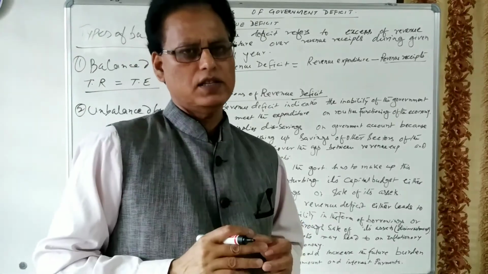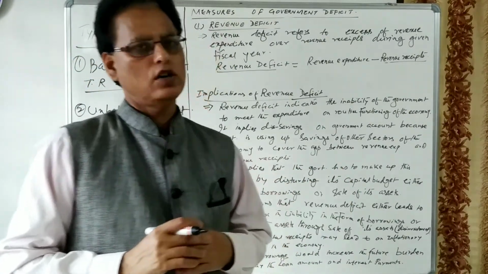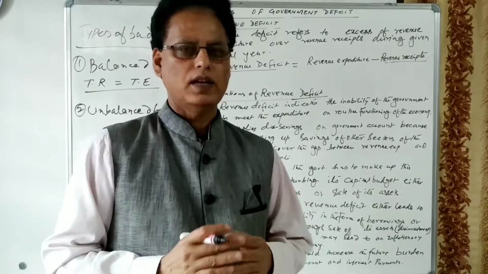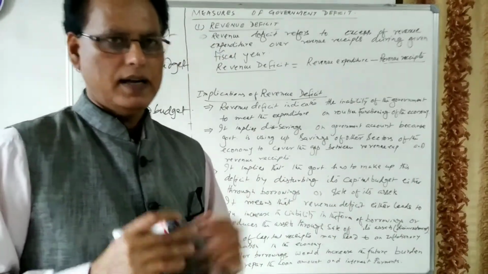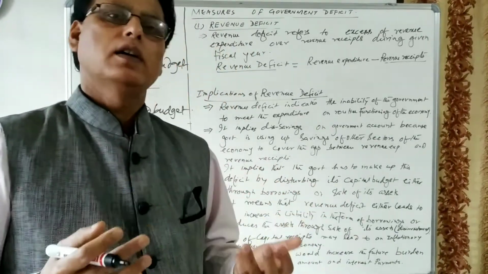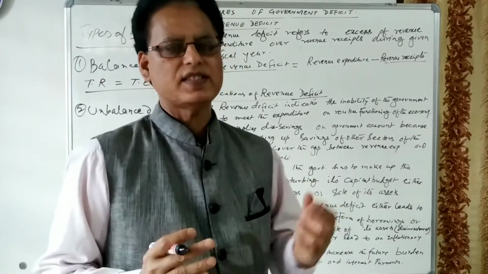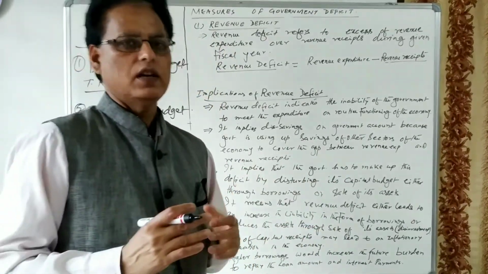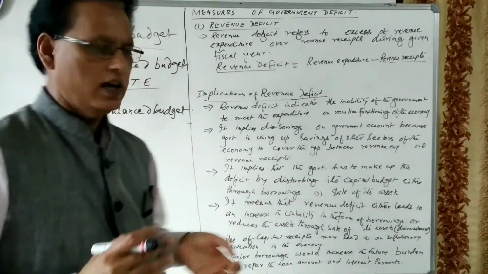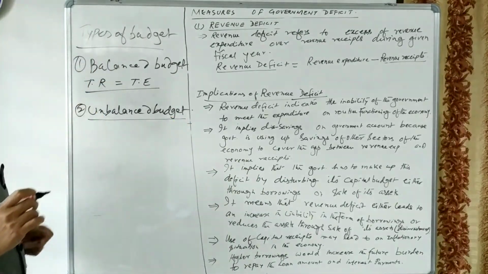A balanced budget shows the stability of the economy. If the economy is stable, then the balanced budget is preferred. But generally, either a surplus budget or a deficit budget is preferred in the economy.